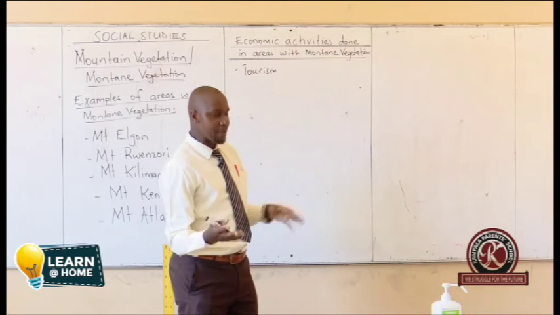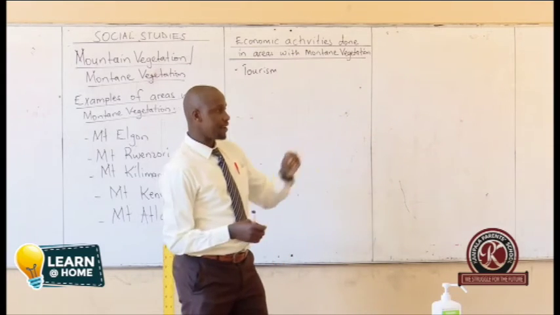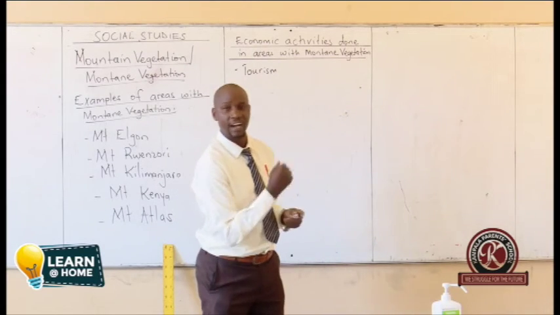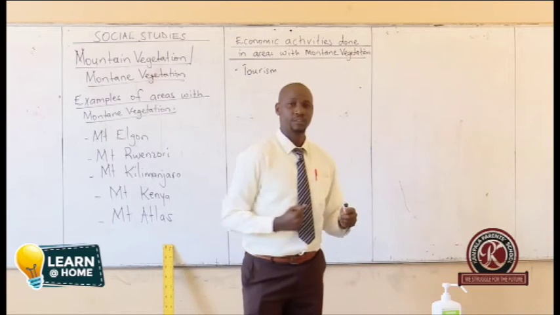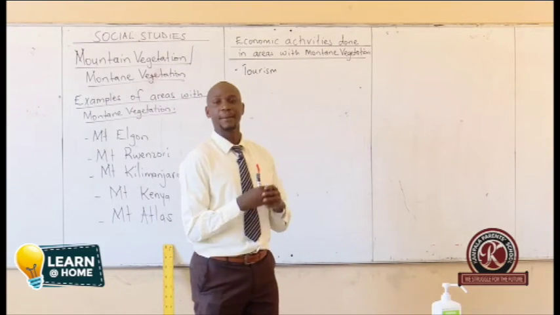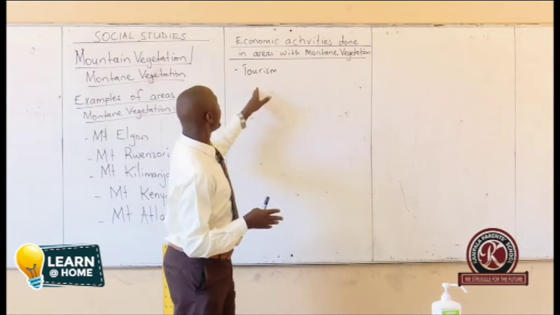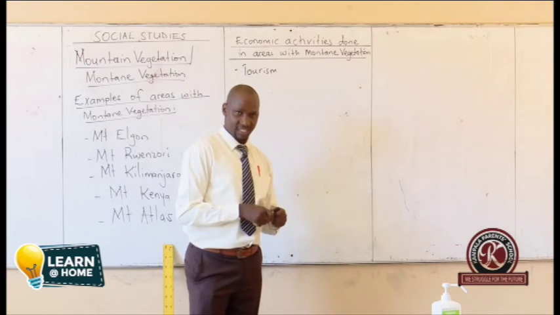And at the same time, people around the area where you've gone will be earning money. You're going to be buying water, you're going to be buying food, you're going to buy the crafts. So people in that area will be earning money. And that's why we say tourism is an example of an economic activity.